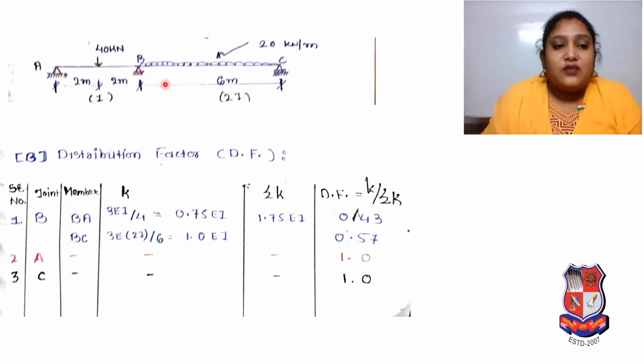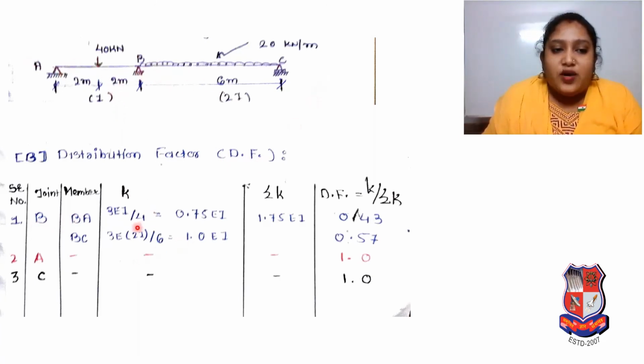Now in the second step, what we have to do? We have to find the distribution factor. As per the step we have to prepare a table. So serial number 1 to 3 is given. Why? Because we have three joints, A, B and C. But here we have written B, A and C. Why B and C? Because there is a connection of other members. It is one joint and other members are joined at the B junction. So at joint B, the members will be BA and BC.